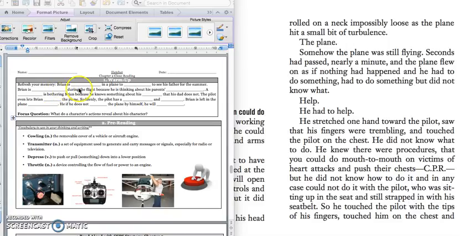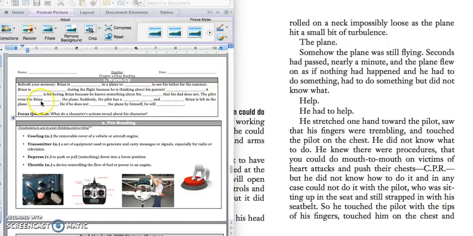Let's see. Brian is traveling in a plane to Canada to see his father for the summer. Brian is depressed during the flight because he's thinking about his parents' divorce. A secret is bothering Brian because he knows something about his mom that his dad does not.